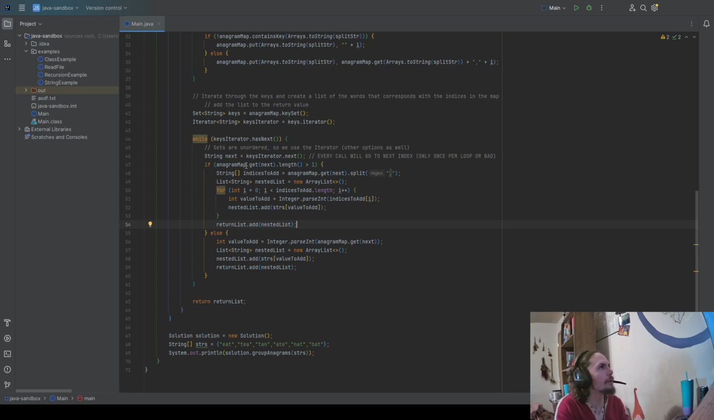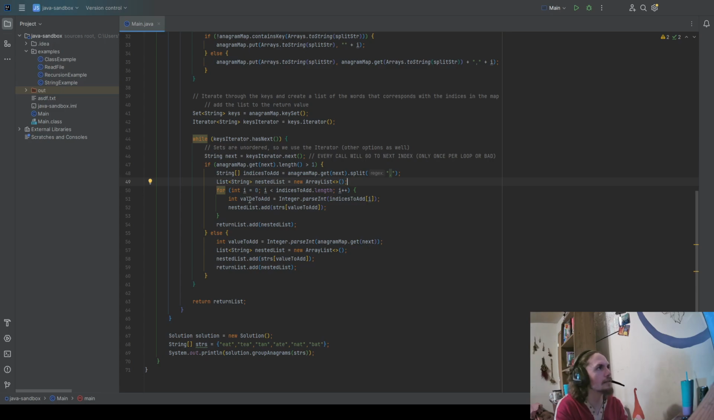So if anagram.get next's length is more than 1, we're going to do indices to add, which is going to be anagram.get next, which is going to give us the value of that key in the set, which is next. We're going to split it with a comma. So every comma, it's going to split it. And then we're going to make a nested list. It's going to be empty. And then we're going to do a for loop over indices to add, which is going to be all of our little values. We're going to parse it to an integer, and then we're going to add it.